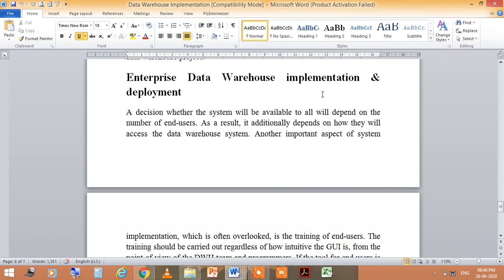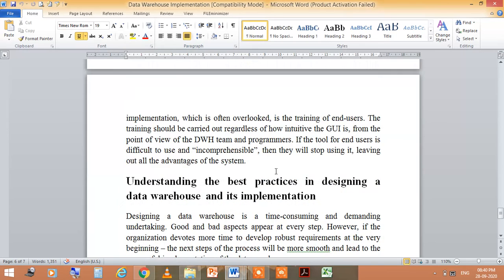Another important aspect of system implementation, which is often overlooked, is the training of end users. The training should be carried out regardless of how intuitive the GUI is from the point of view of the DWH team and programmers. If the tool is difficult to use and incomprehensible for our end users, then they will stop using it, leaving out all the advantages of the system.